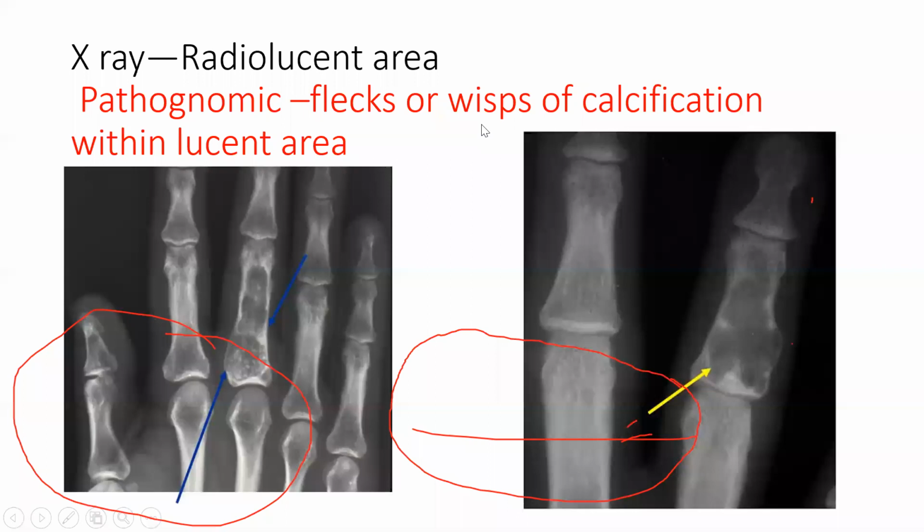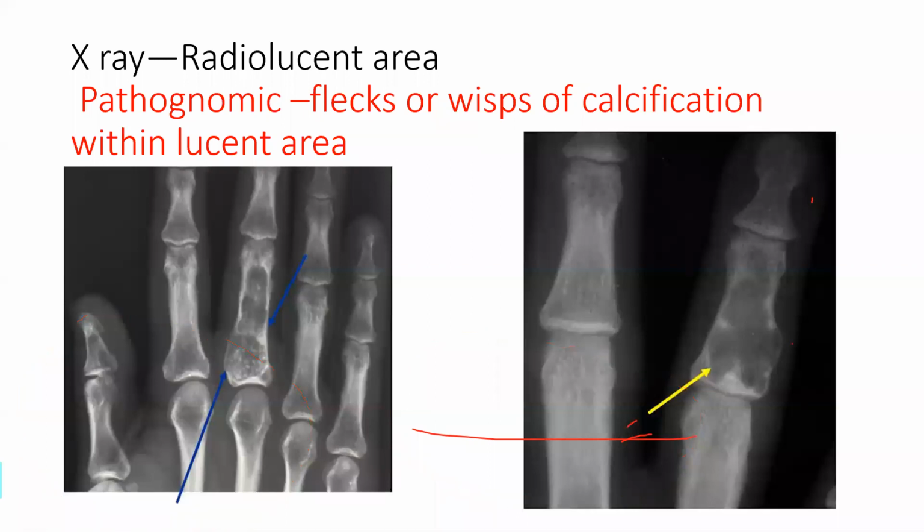So now, see this one. The important thing about this is on X-ray. Okay, so it is pathognomic. What do you mean by pathognomic? The pathognomic word means that if you see that characteristic, 100% it's related to that disease or that problem. Okay, so pathognomic means 100%, not 99, not 98%.